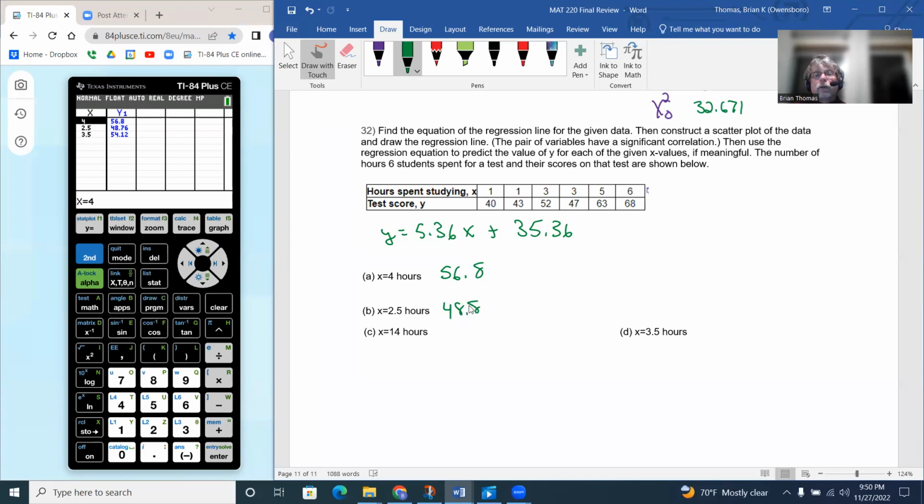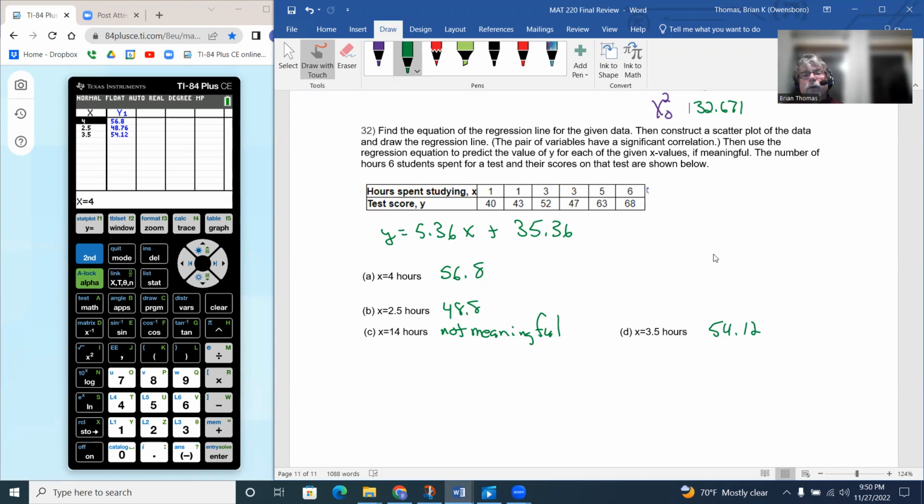14 hours. Now let's remember, the x has got to be between the smallest value and the biggest value. It doesn't make sense to test outside that region. So 14 hours is not meaningful since we didn't have any data collected on that. If we had data collected on it, then we could make some predictions, but we only tested data up to 6 hours. The 3.5 gave us 54.12, or around 54 was our score for that.